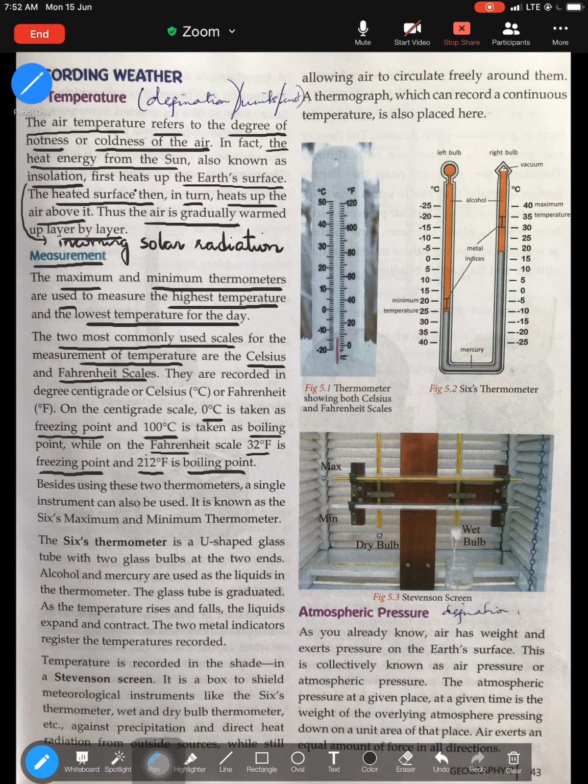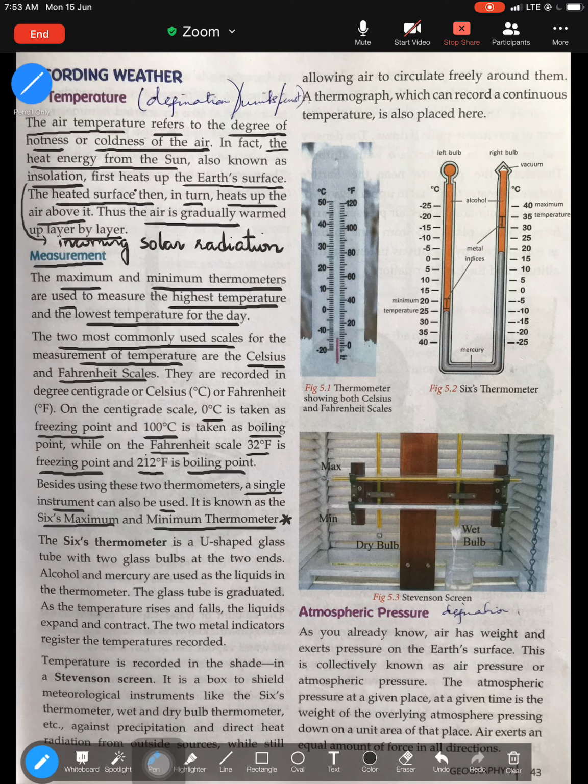Besides using these two thermometers, a single instrument can also be used. It is known as the Six's maximum and minimum thermometer. This is very, very important. So the most important instrument used to measure air temperature is the Six's maximum and minimum thermometer. All right, this is very important. So let us try to understand the working of the Six's maximum and minimum thermometer.